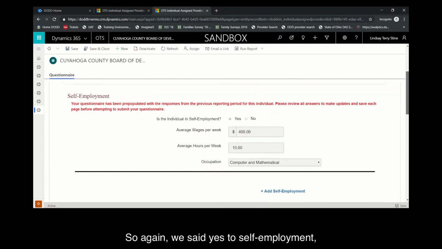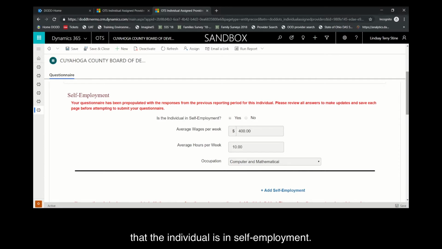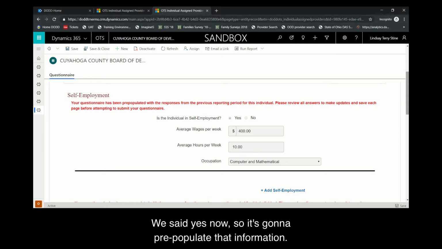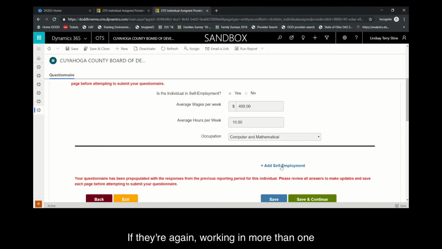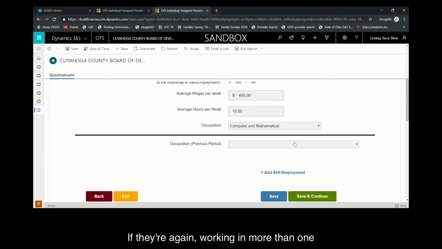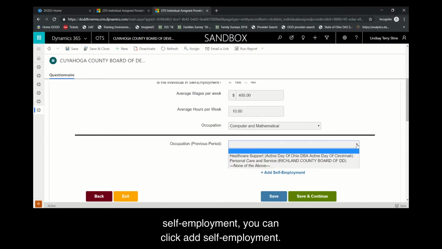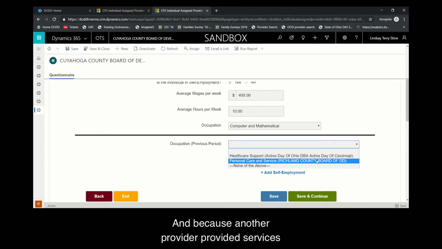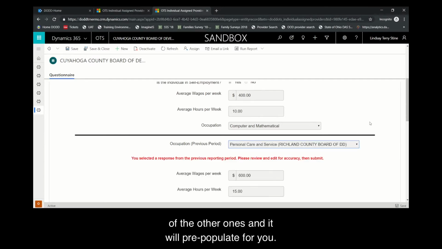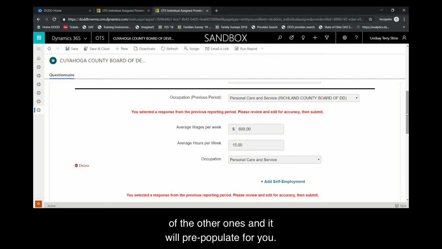So again, we said yes to self-employment, that the individual is in self-employment. We said yes in the previous reporting period. We said yes now, so it's going to pre-populate that information. If they're, again, working in more than one self-employment, you can click Add Self-Employment, and because another provider provided services in self-employment, you can select one of the other ones and it will pre-populate for you. You can see in the parentheses who provided that service previously.